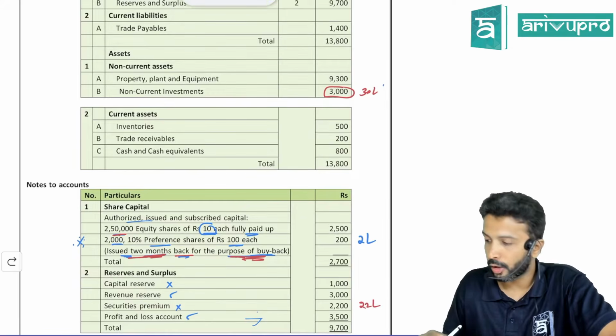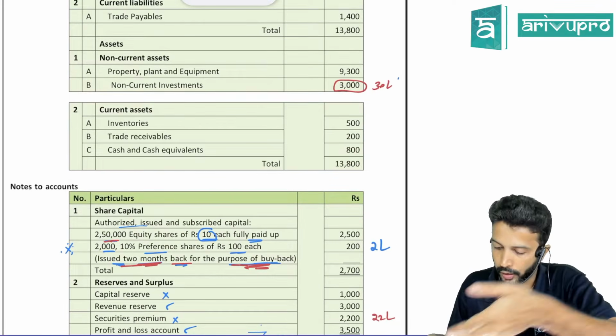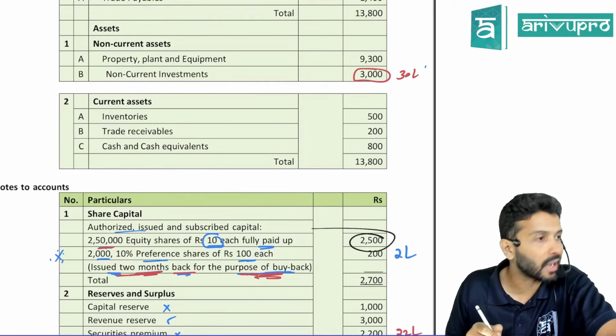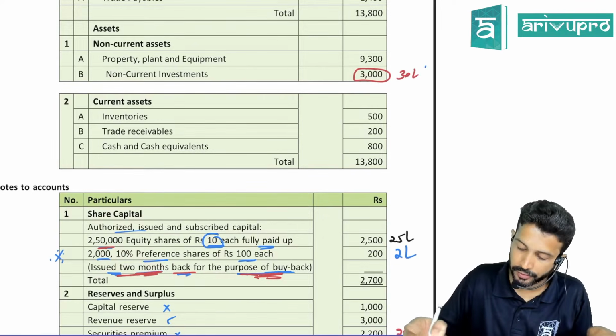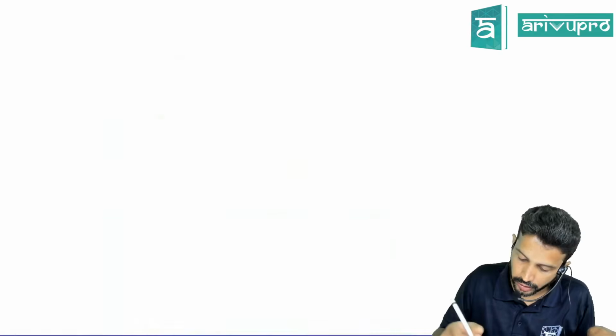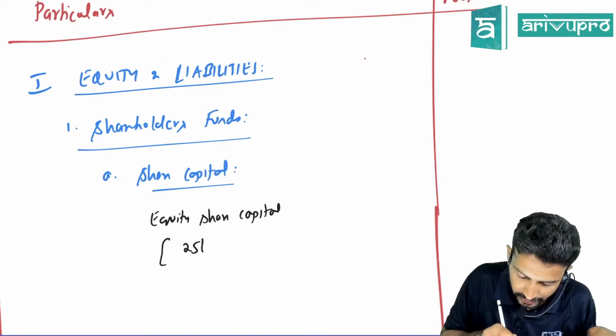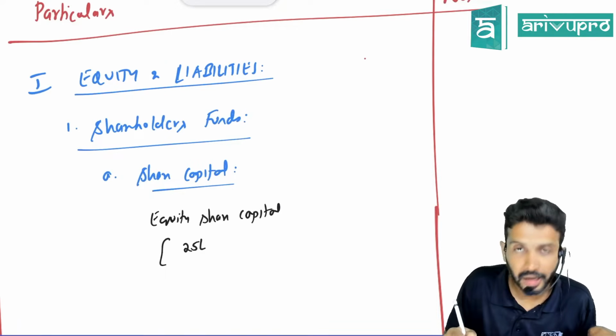2500 they've given. You said you want it in full. So if you want to present in 100, you can take this number as it is. Otherwise, you need to reconvert. If you reconvert, it will be 25 lakhs. So the value of equity share capital given in the question is 25 lakhs.